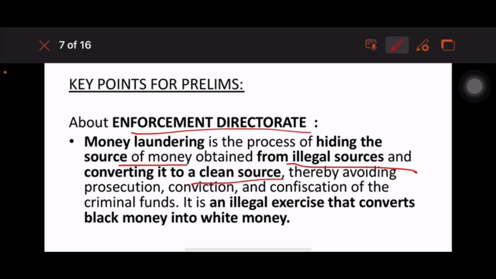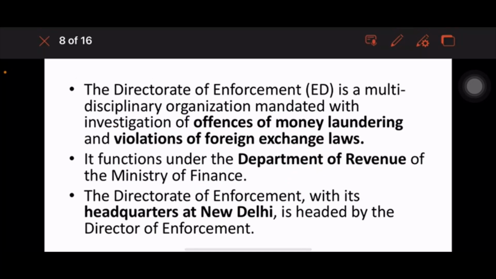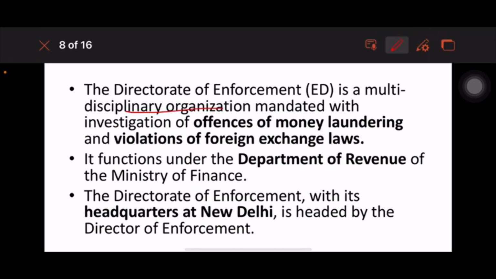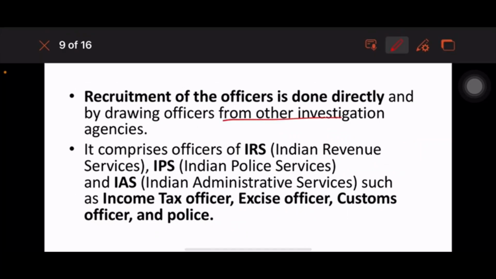Okay. So the Directorate of Enforcement is a multidisciplinary organization, and its very objective is to investigate the offences related to money laundering and violation of foreign exchange laws. It functions under the Department of Revenue, with its headquarters located in New Delhi. Recruitment is done directly and also drawn from officers of other investigation agencies, like it comprises officers from IRS, IPS,